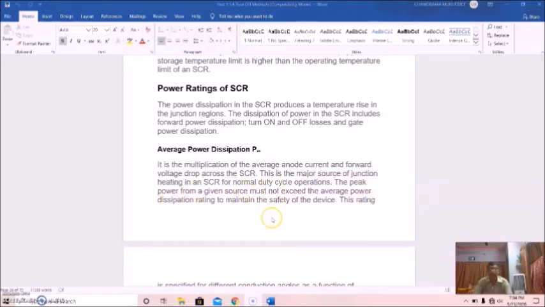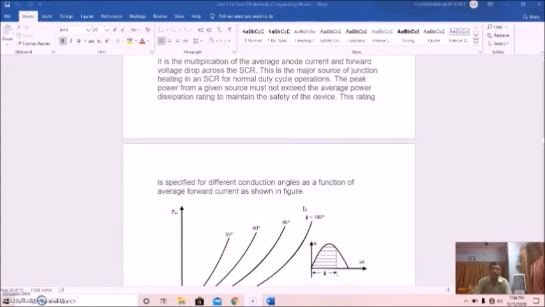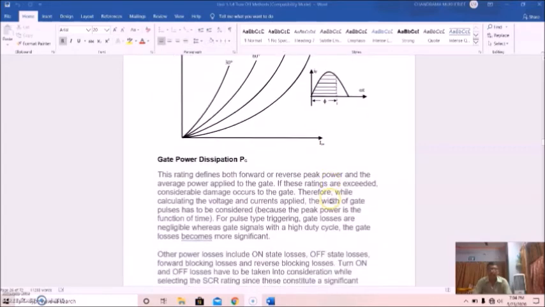This is the major source of junction heating in an SCR for normal duty cycle operations. The peak power from a given source must not exceed the average power dissipation rating to maintain the safety of the device. This rating is specified for different conduction angles as a function of average power current. It is shown here. This is average power current, and this is average anode current, and these are different conduction angles. So here it is the firing current and the power current, and this is the conduction angle.